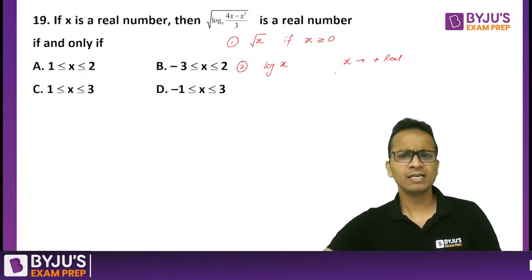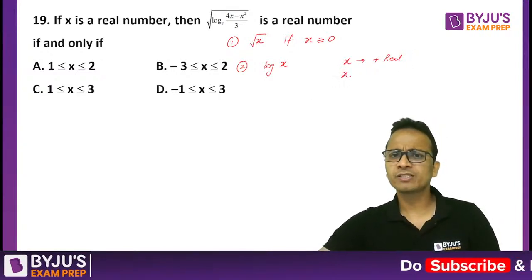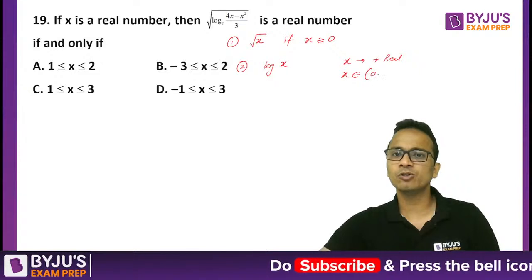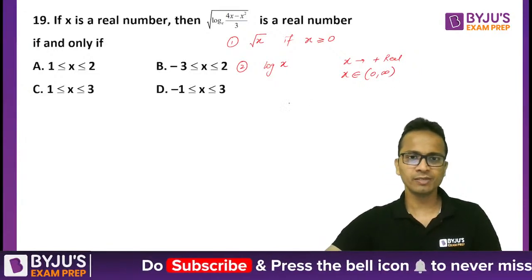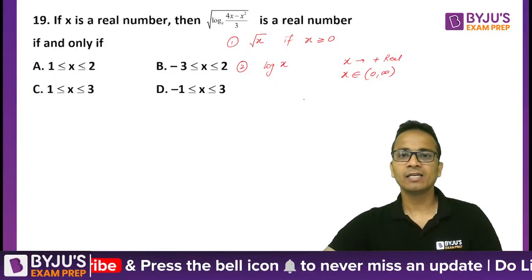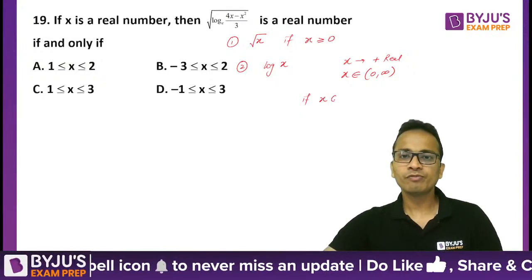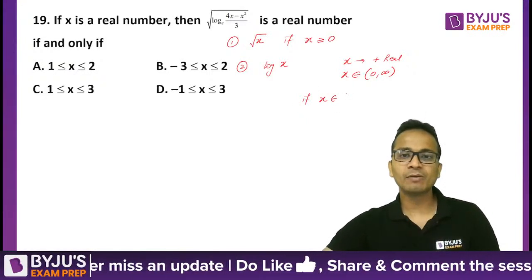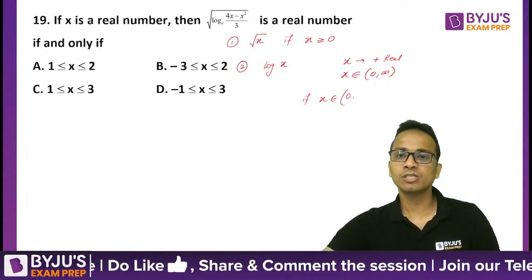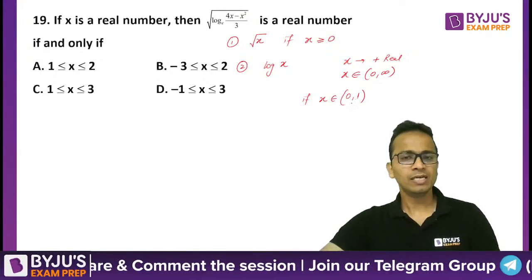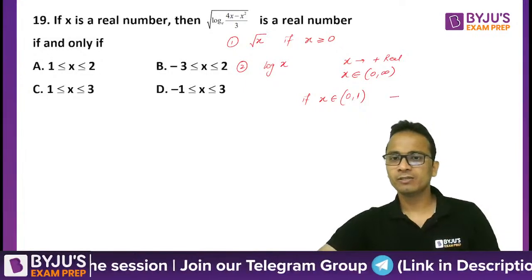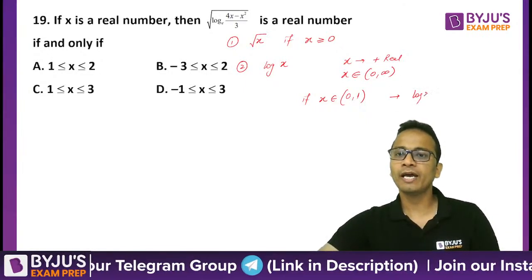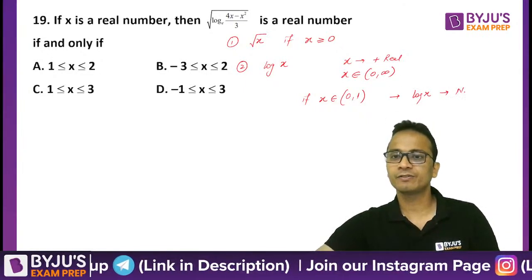So I can say that the values of x will be in the range of 0 to infinity, 0 not included. Secondly, if the value of x is less than 1, that means if x lies between 0 and 1, the value of log x will be negative.